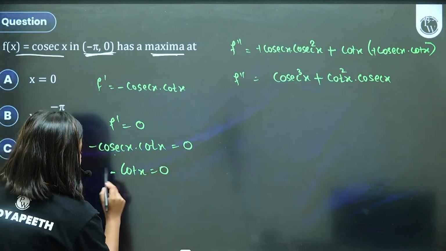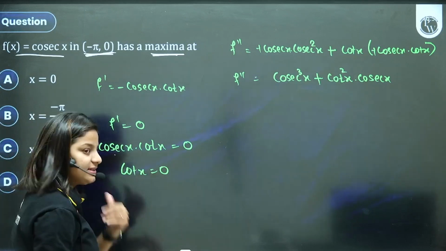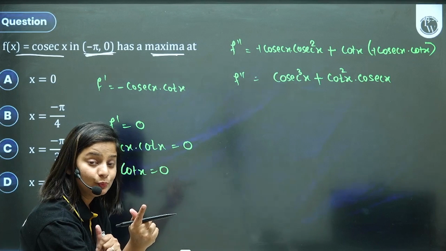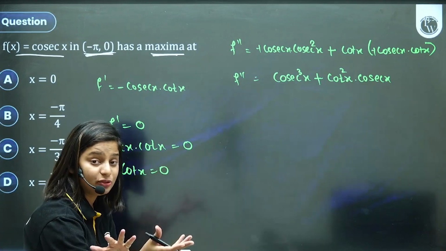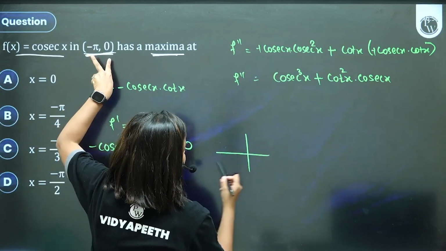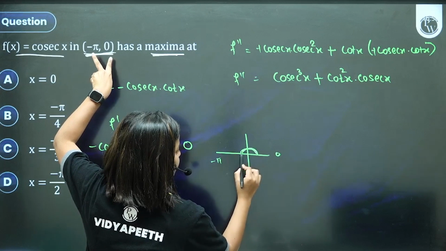Sir, when will cot x be 0? Minus sign if you want to take. Cot x is 0 at pi by 2. Tan pi by 2 is not defined, cot pi by 2 is 0. But can I take pi by 2? No, we are looking in minus pi to 0. Minus pi to 0. We're looking at this segment.